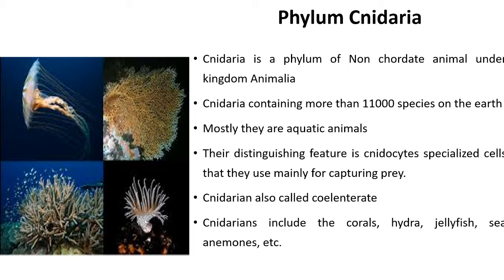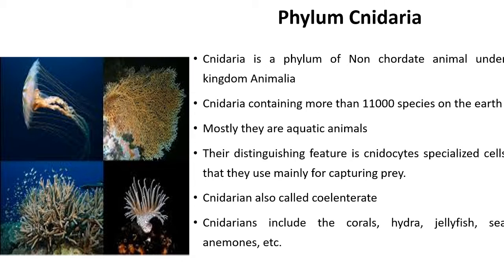Generally, we know there are 9 phyla of non-chordate animals, which are also called invertebrates. In invertebrate animals, there is no vertebral column, so they are called non-chordate or invertebrate animals. Phylum Cnidaria is one of the important phyla of non-chordate or invertebrate animals.